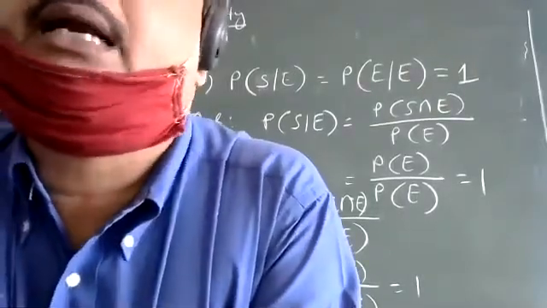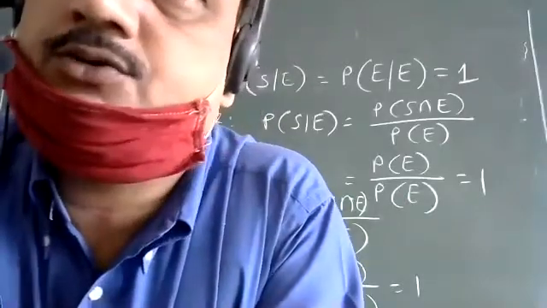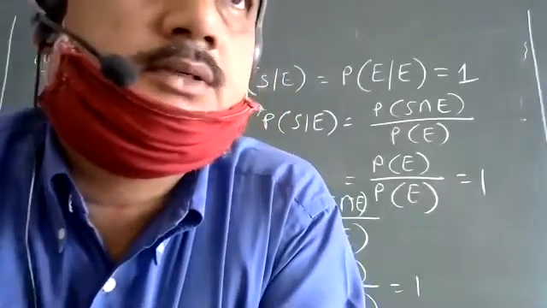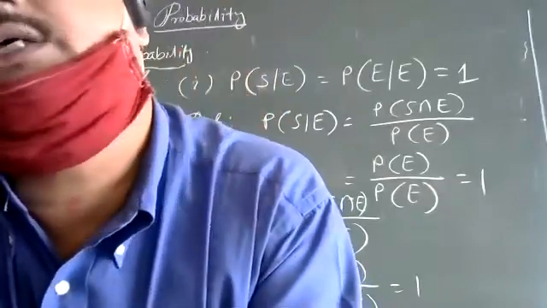See, if there are two events, always keep in mind, the given event you take as F only. What is the probability asked, that you will take as E.